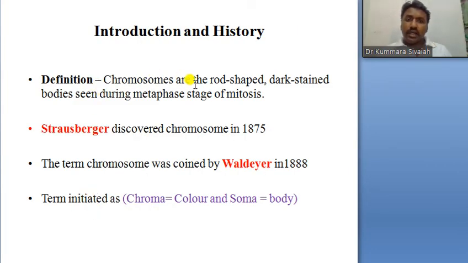So chromosomes are the rod-shaped dark-stained bodies seen during the metaphase stage of mitosis. That is where we can observe them perfectly, in the metaphase. That's why it is given in the definition: during the metaphase stage of mitosis. Strasburger discovered the chromosome, and the term chromosome was coined by Waldeyer in 1888. What does the term mean? Chroma means color, and soma means body.